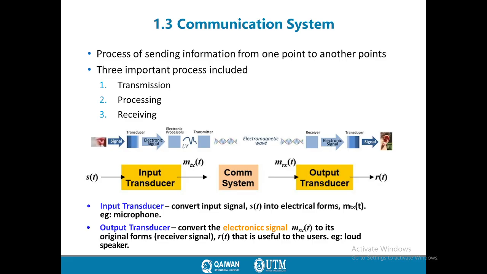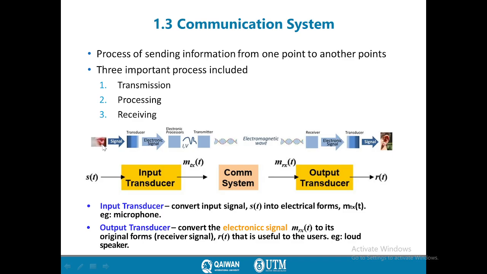A basic communication system usually contains three different processes or three different blocks, which are transmission, which is responsible for sending the signal, processing the signal, which is between transmission and receiving, and the receiver side, which receives the message or receives the signal. Let us explain it in these figures.